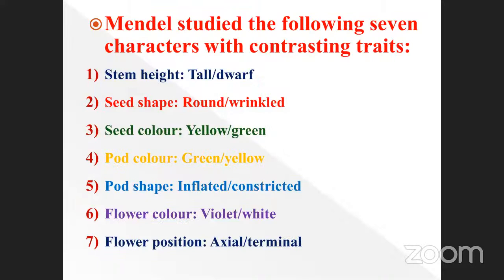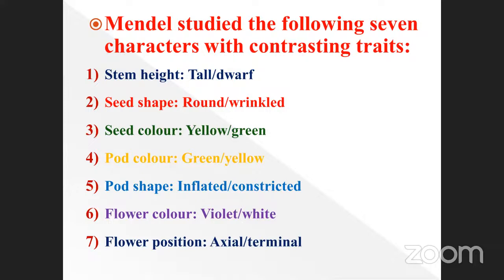Okay. Mendel studied the following 7 characters with contrasting types. So what are the characters? How many characters are there? Already we discussed 7 characters. What are they? First one is stem height. Already told you, stem height is denoted as tall, and the contrasting character is dwarf, large or small. This is the first characteristic. Second one is seed shape, round and wrinkled. Seed shape, round and wrinkled, contrasting characters.